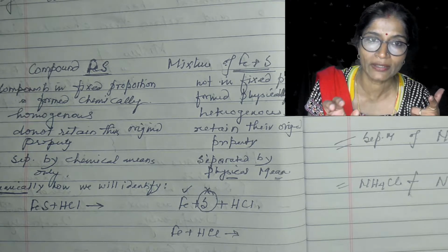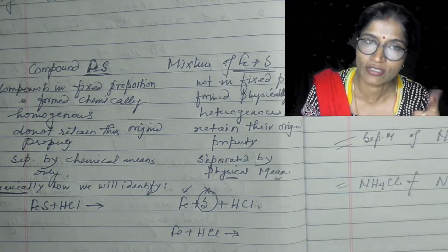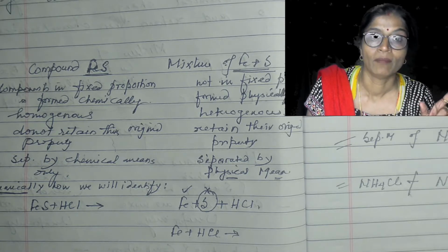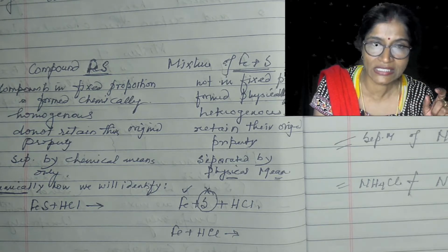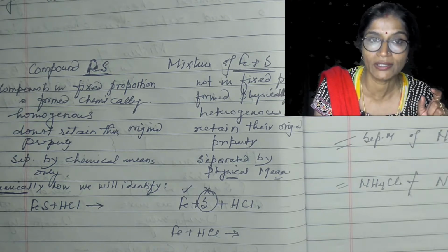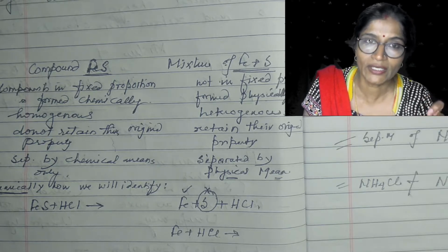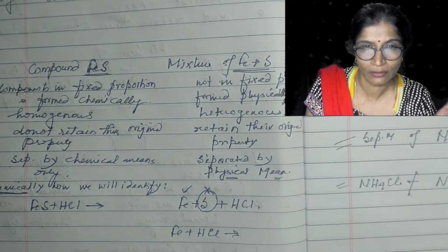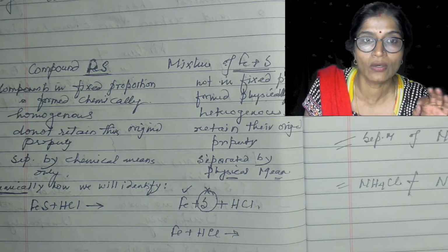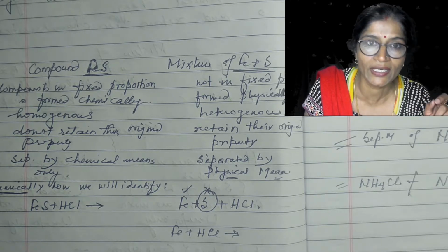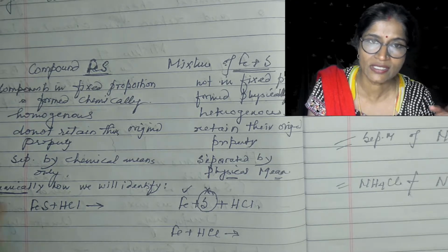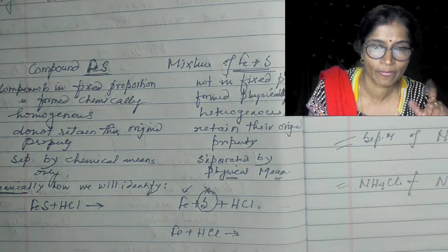So iron particles will cling on the surface of the magnet. But if I keep the same magnet on the iron sulfide, which is obtained by heating iron and sulfur, you will observe that no effect is obtained. You will not see any kind of change. The iron sulfide will remain as it is.